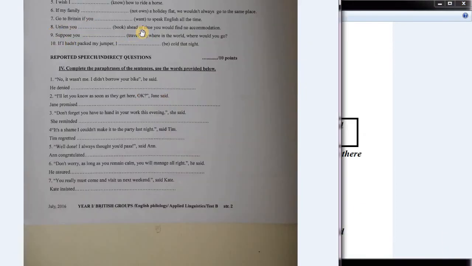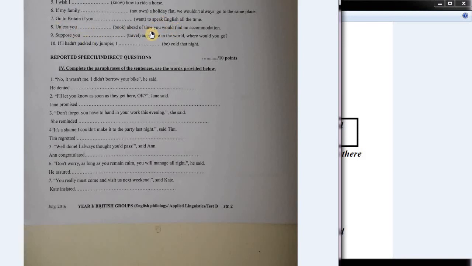Unless you ahead of time, you would find no accommodation. You would find no accommodation. So you would find, this is second conditional because it's would. So unless you booked ahead of time, you would find no accommodation. Now this sentence, I will tell you from the get-go, is slightly confusing. Nevertheless, I see here would, so I see this would most likely be second conditional.